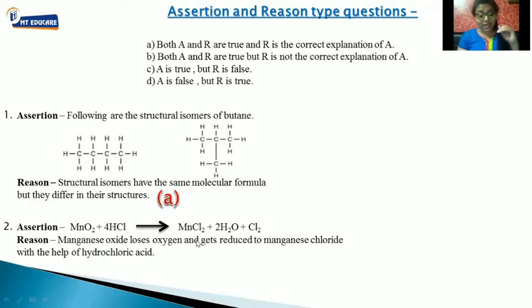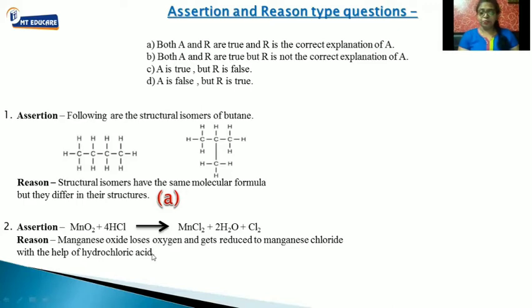Is it losing oxygen? Yes, it is losing oxygen, and getting reduced to manganese chloride. Losing of oxygen is what? It is reduction. So it is getting reduced to manganese chloride, with the help of hydrochloric acid.